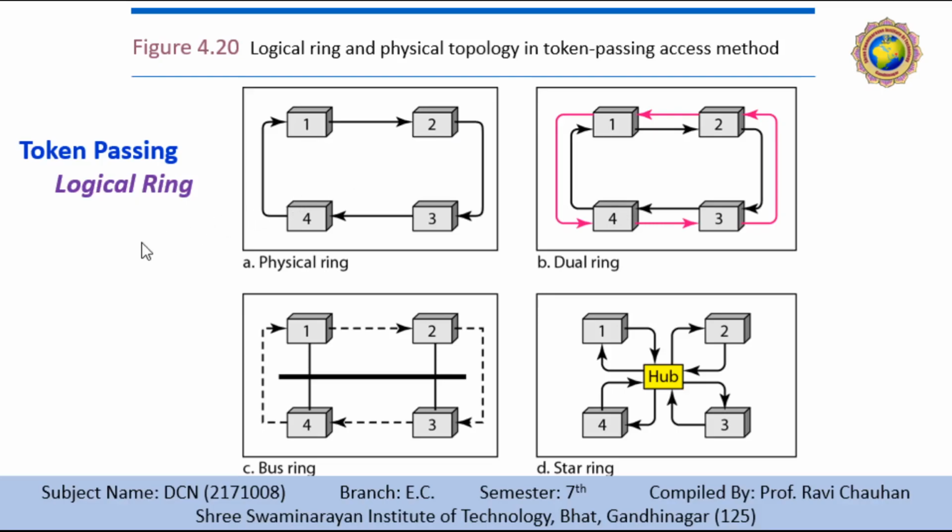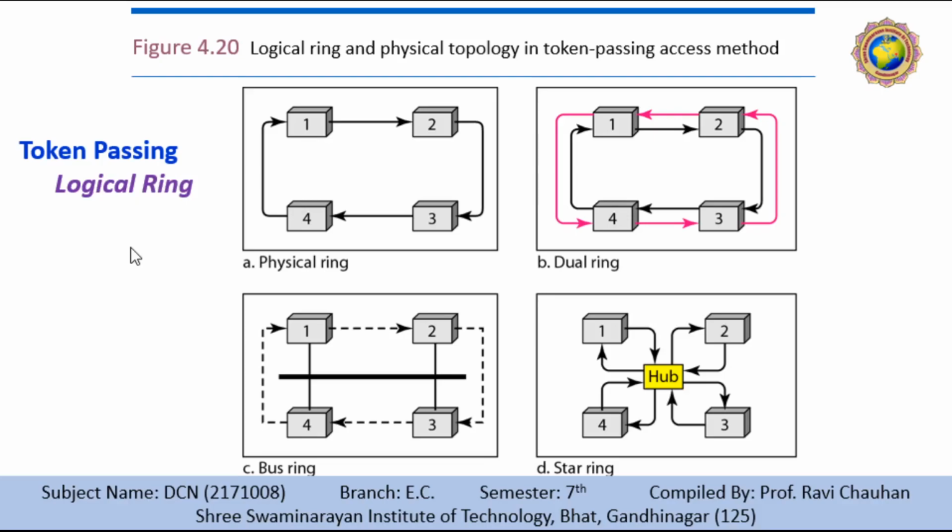But how is this right to access the channel passed from one station to another station? In this method, a special packet called a token circulates in the ring, so it is called token passing. The possession of the token gives the station the right to access the channel and send its data.